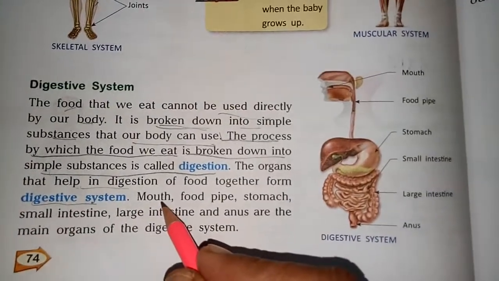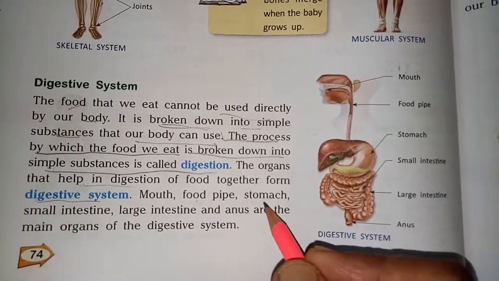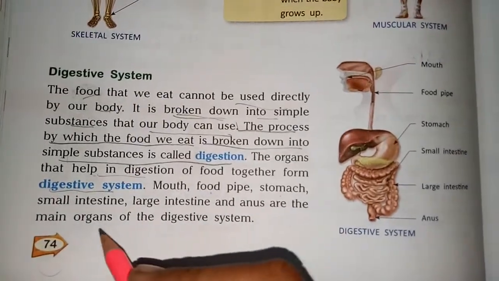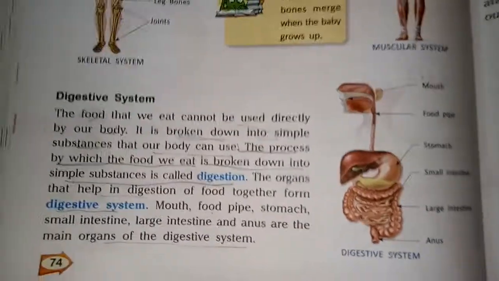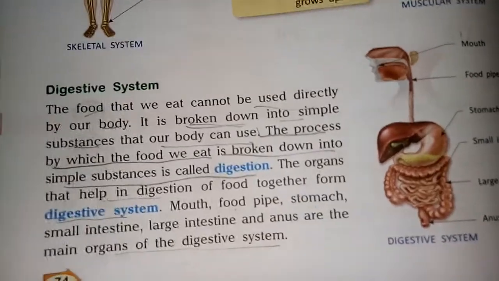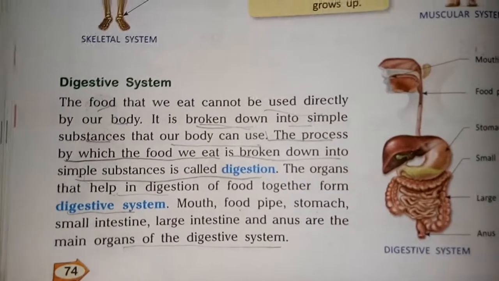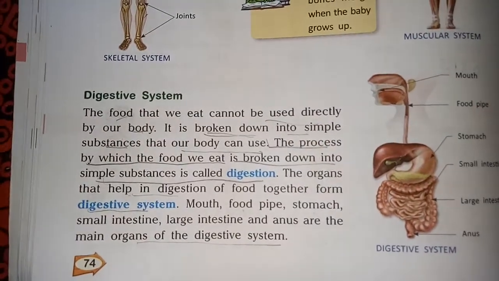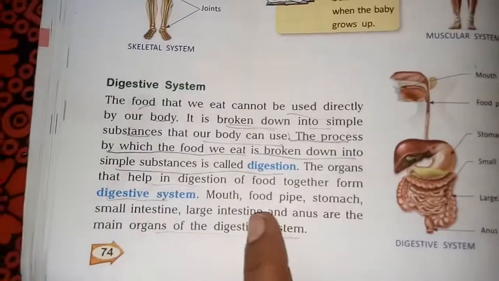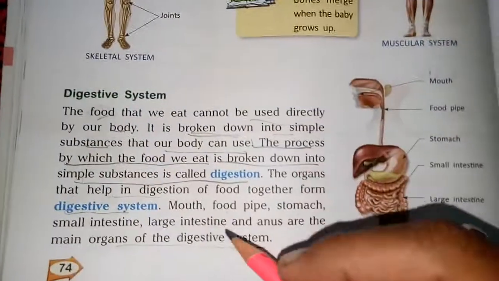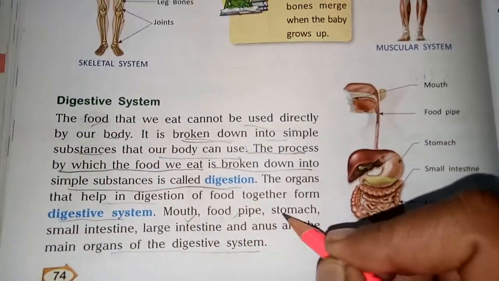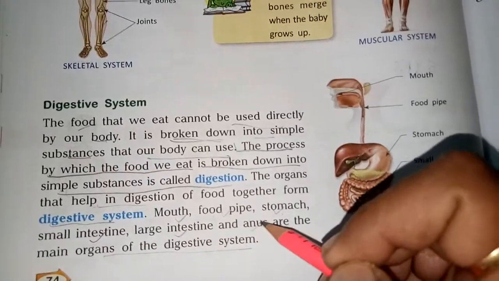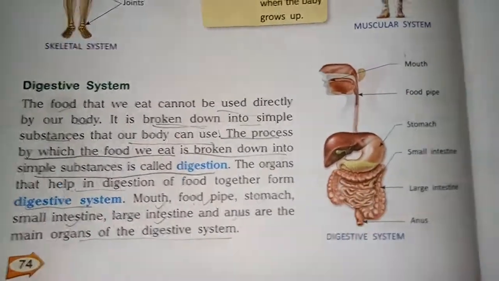For example, mouth, food pipe, stomach, small intestine, large intestine, and anus are the main organs of the digestive system. If you are asked in the exam to write the main organs of the digestive system, then you have to write mouth, food pipe, stomach, small intestine, large intestine, anus.